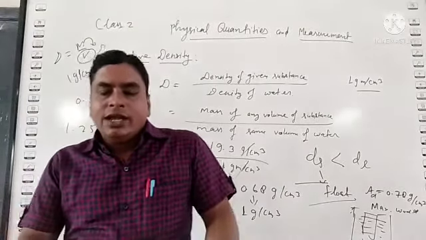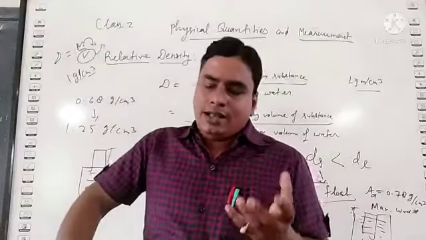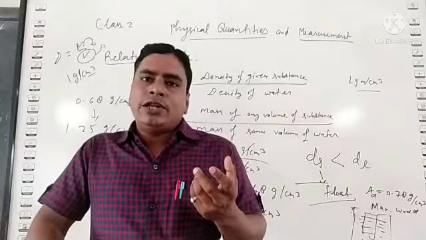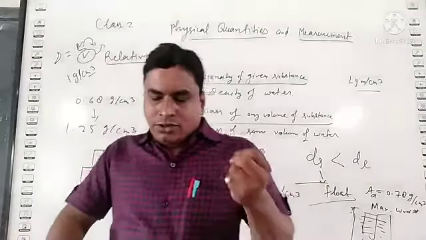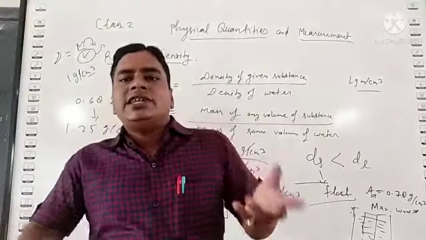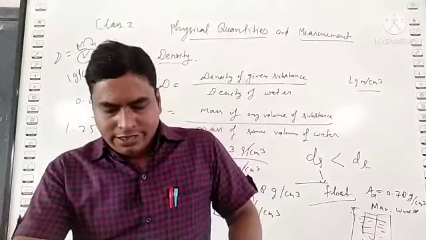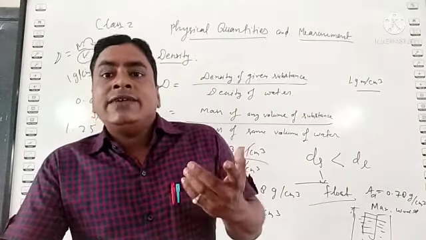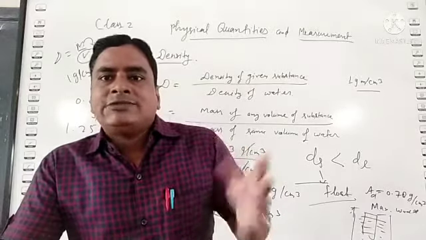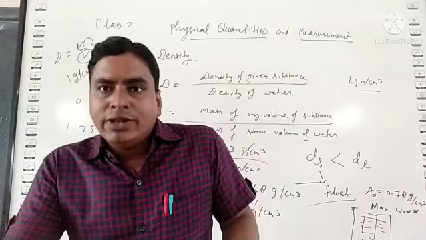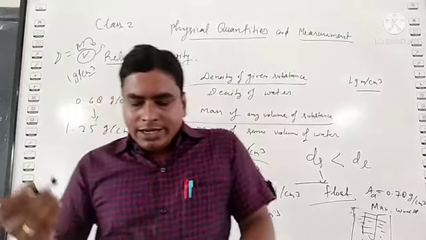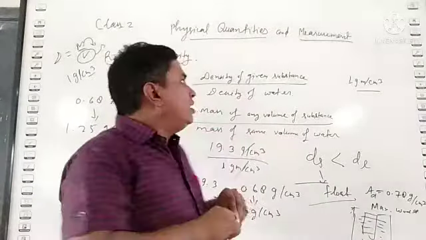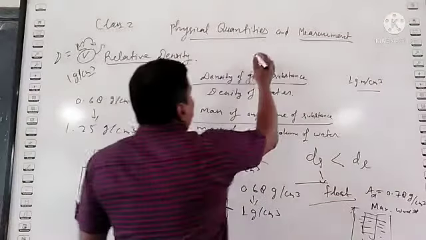But in case of liquid, intermolecular space as compared to solid is more and intermolecular force is less. So liquids have lesser density as compared to solid. And in the third case, in case of gases, there is negligible intermolecular force and maximum intermolecular space between the molecules. So here density is very low as compared to liquid and solid. So we can summarize this order.